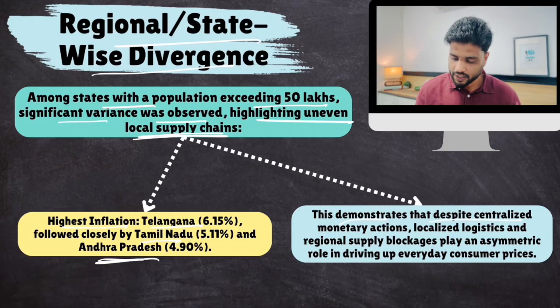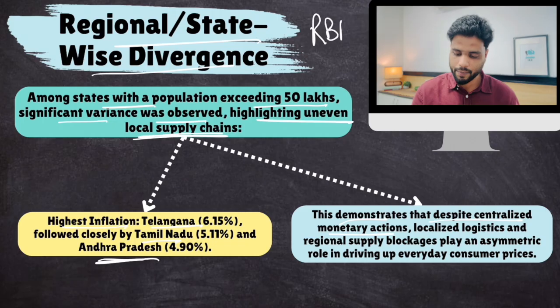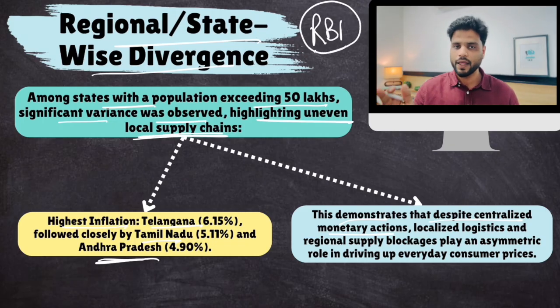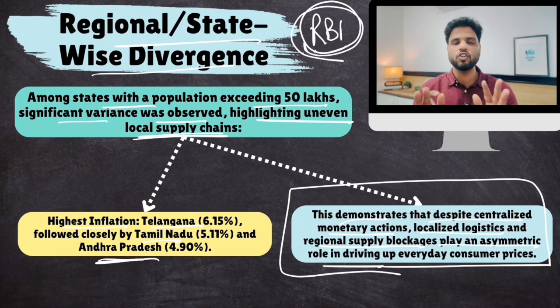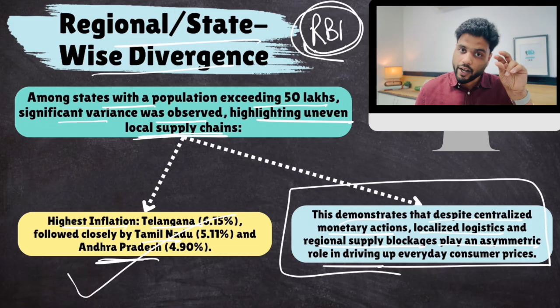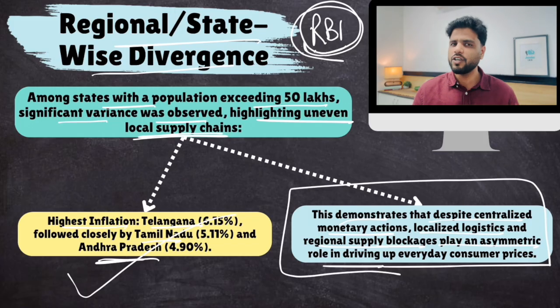This demonstrates that despite centralized monetary action, despite centralized policy with respect to inflation, RBI manages inflation and RBI takes a decision for the entire country, still we are witnessing divergence in different regions. Localized logistics and regional supply blockages play an asymmetric role in driving up everyday consumer prices. Despite RBI taking a centralized action, still we are witnessing state-wise variation because there are local factors involved, and they are generally local supply factors.